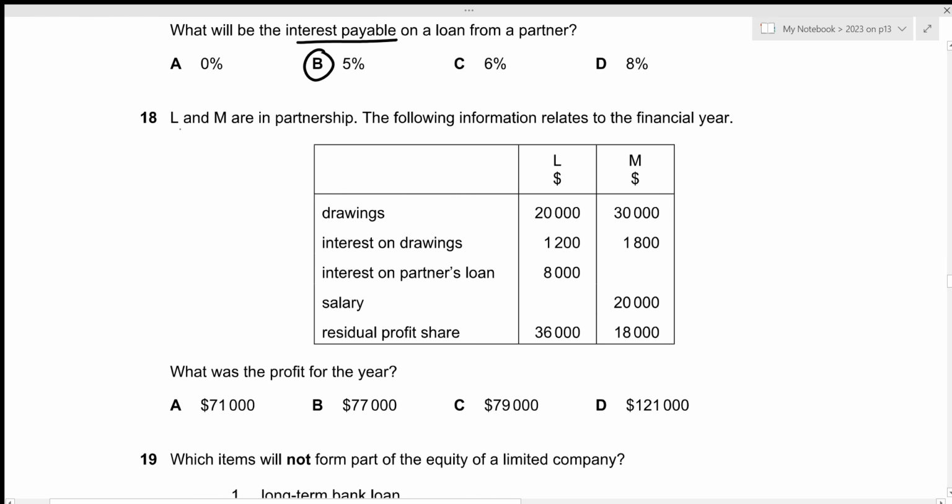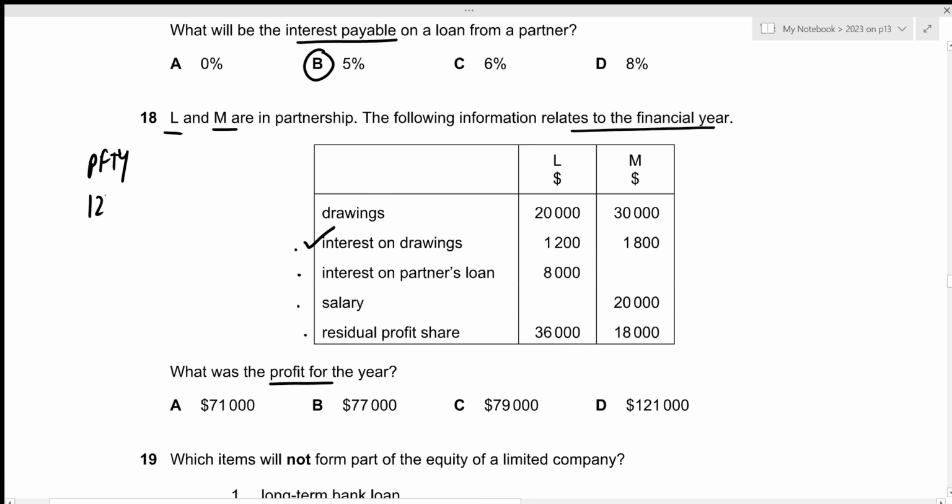For question number 18, L and M are in partnership. The following information relates to the financial year. We have drawings, interest on drawings, interest on partner's loan, salary, as well as the residual profit share. We need to figure out what was the profit for the year. Okay, so basically we have to prepare an appropriation account. We first start with profit for the year, right? We're trying to figure this out. Then we first have interest on drawings. Now, interest on drawings is something that the partners will pay to the partnership, which means that this amount will definitely increase the residual profit.